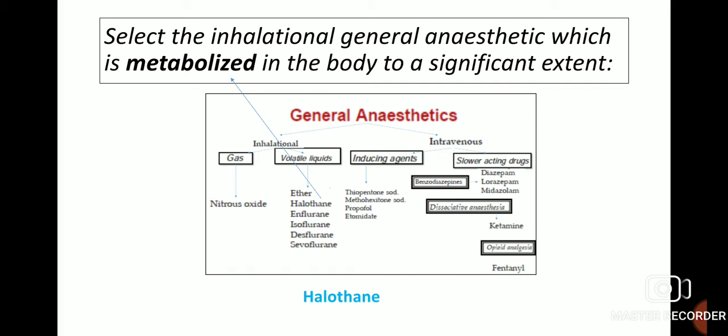Select the inhalational general anesthetic which is metabolized in the body to a significant extent, that is halothane. So halothane comes under the volatile liquid inhalational general anesthetics which is metabolized in the body to a significant extent.